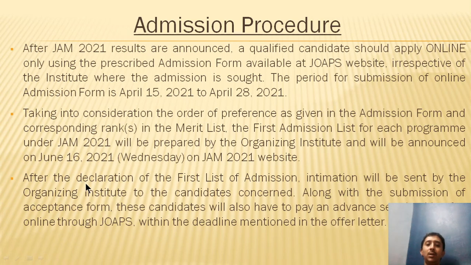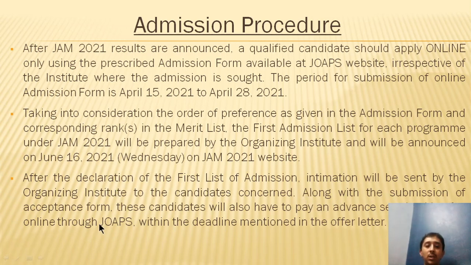Now once this first list is declared on the website, the intimation will be sent by the organizing institute to the candidates concerned, right? So if your name appears on the admission list, you will be intimated by the organizing institute itself.